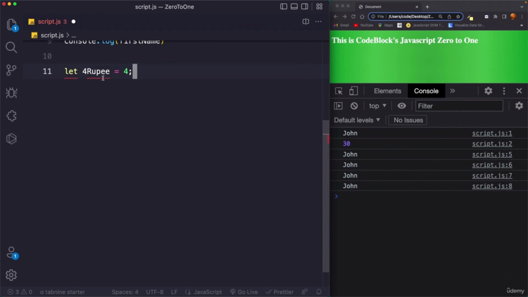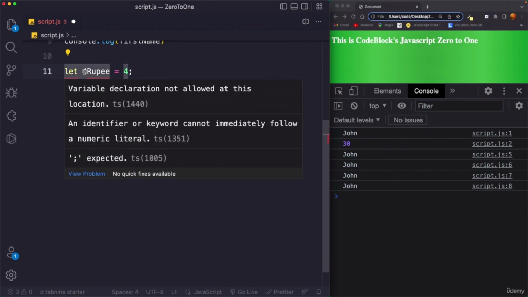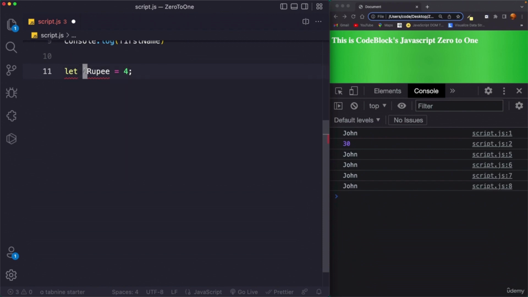You cannot start a variable name with a number itself. So you can read the error. It says variable declaration not allowed at this location. Why? Because an identifier or keyword cannot immediately follow a numerical literal. So this is not allowed in JavaScript.